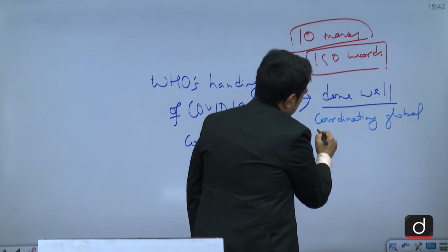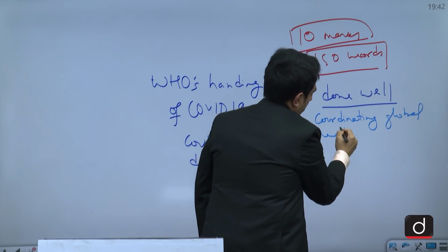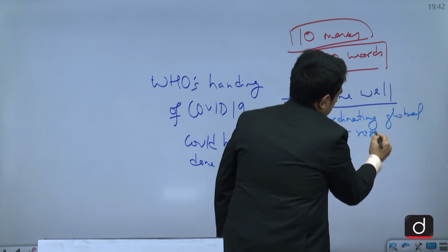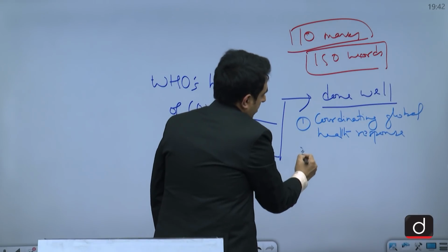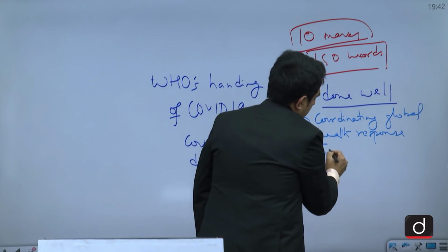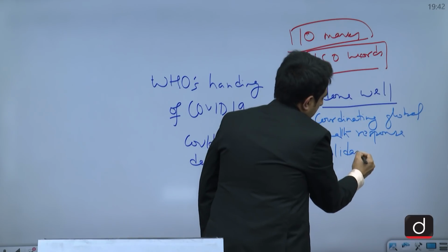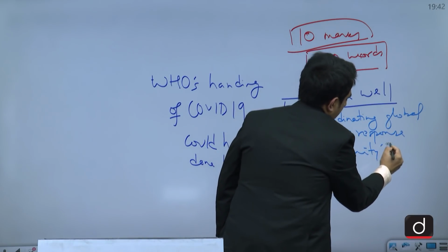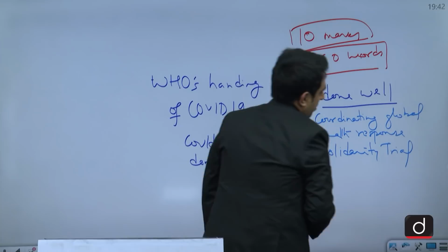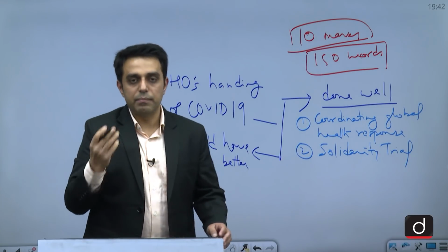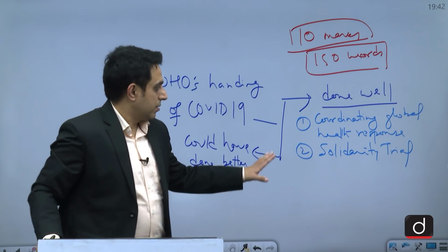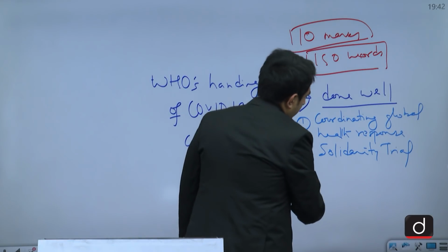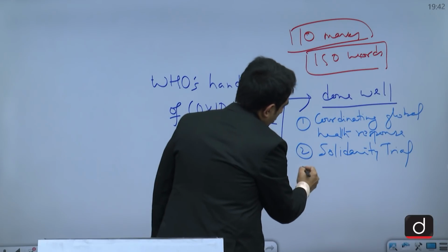So coordinating the global health response, that it did. Then it also came up with a solidarity trial to check out treatments and medicines which could work in treating this disease. So solidarity trials were conducted under the leadership of WHO.